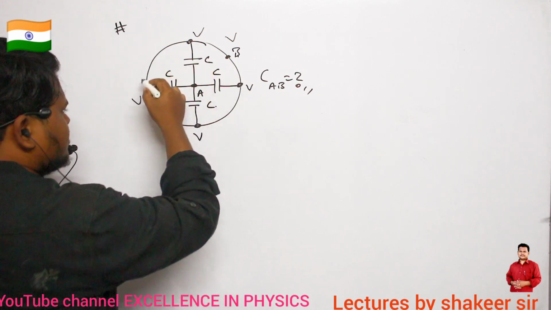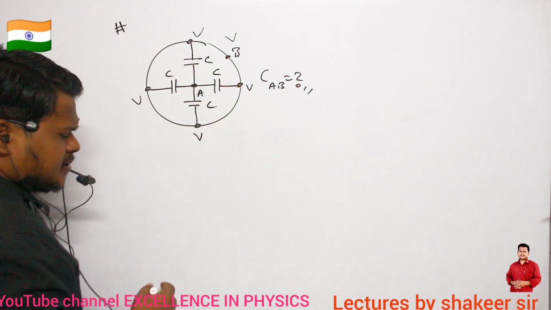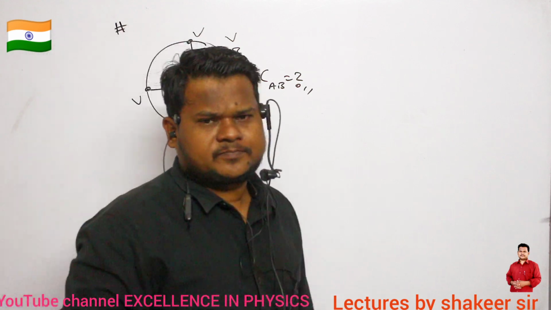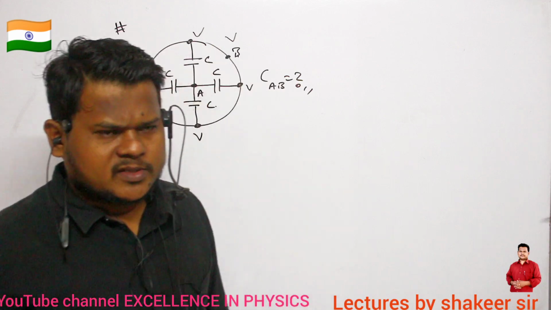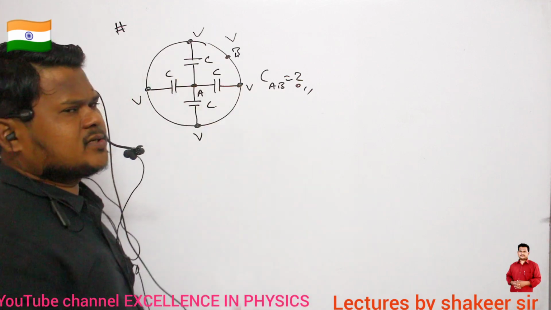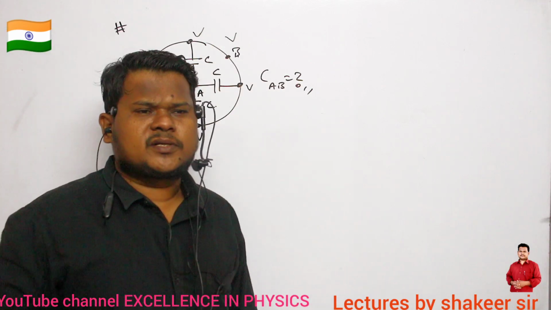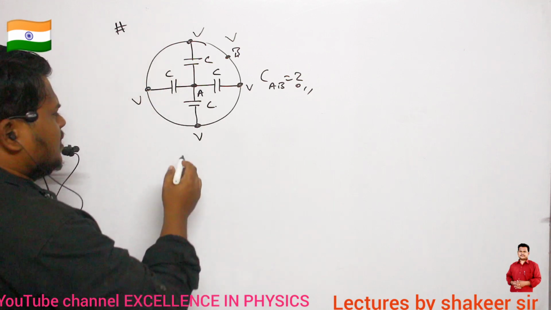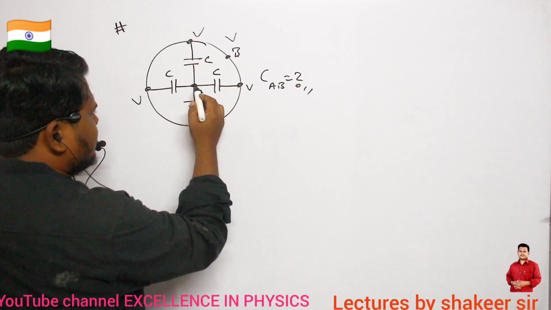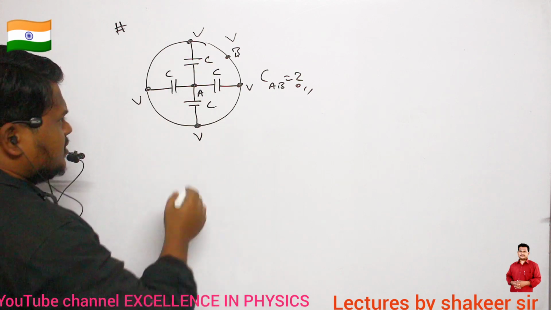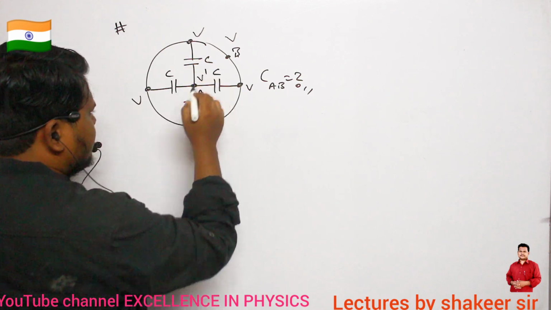Because in between all these points, there is no component which consumes the potential. Potential is nothing but work done, no? So there is no component which consumes potential. So all these points definitely should be present at the same potential. Understand, no? And after crossing this point, here I have point A. After this one, I have point A. After this one, point A. After this one, point A. So let the potential at point A be V dash.